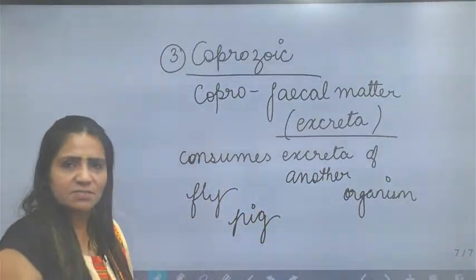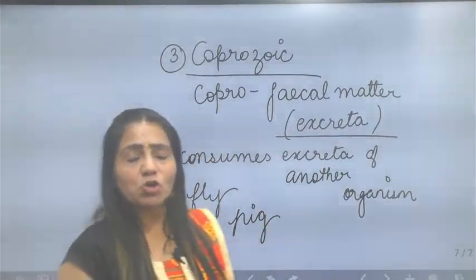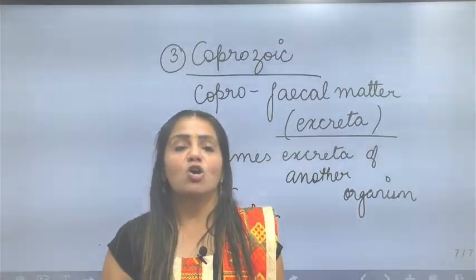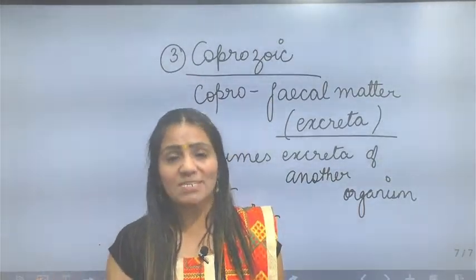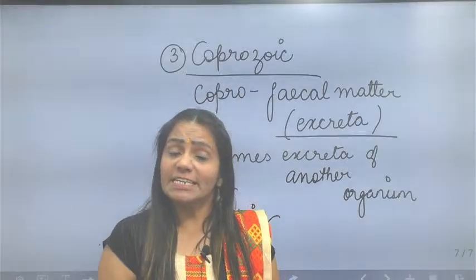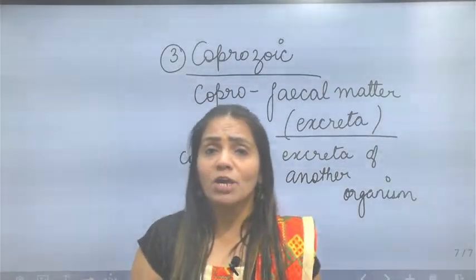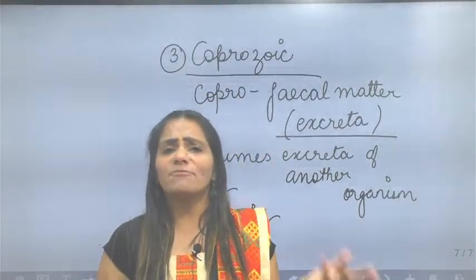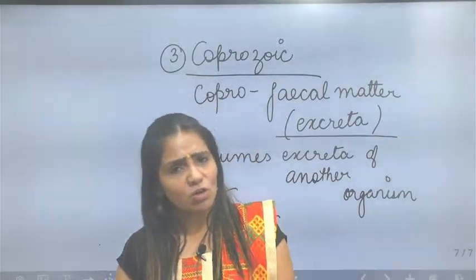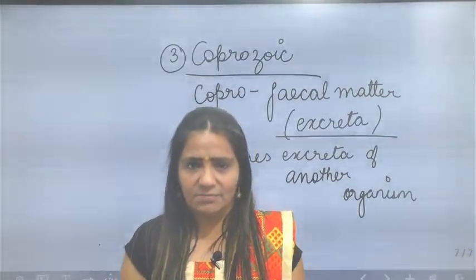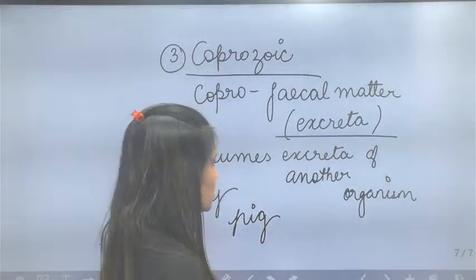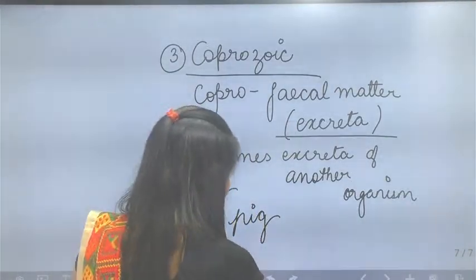Flies and pigs are coprozoic because they consume the excreta or waste of other organisms as food. In this case, there is no benefit or harm to the other organism whose excreta is being eaten. So this mode of nutrition is the coprozoic mode of nutrition.